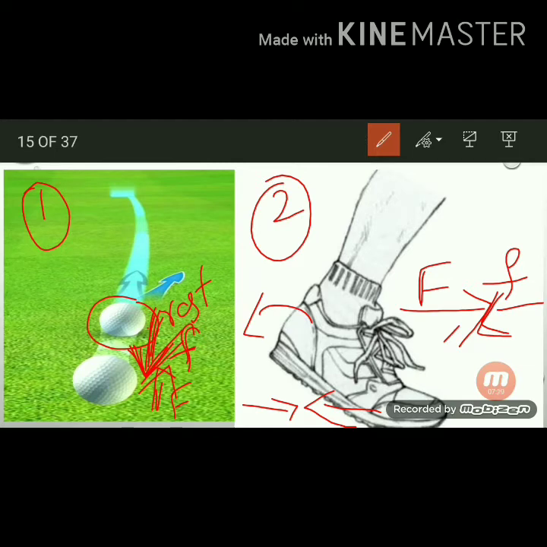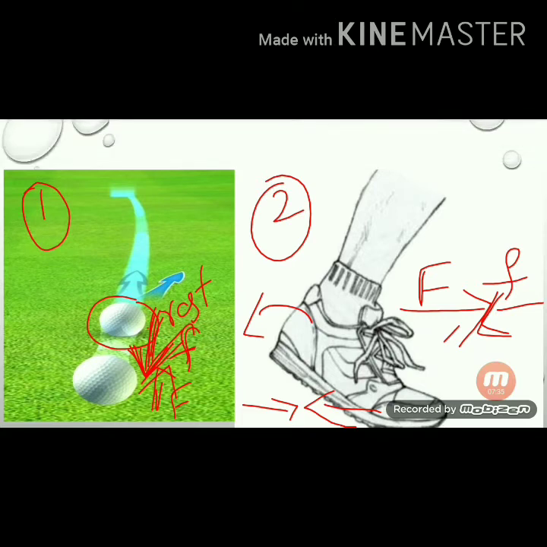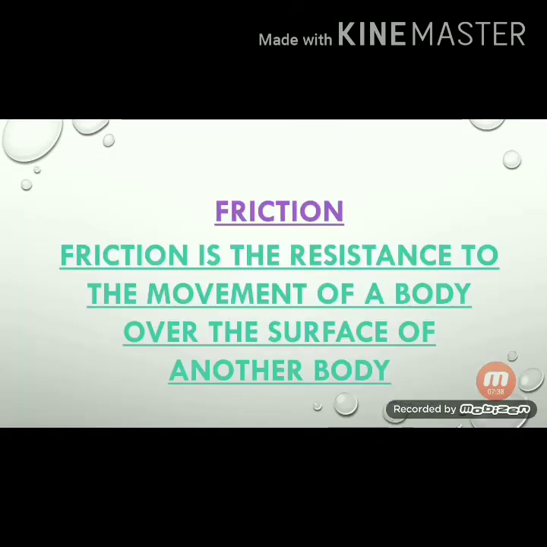In this second case, the friction is supporting the motion. In the first case, the friction is stopping the motion. So friction will support the motion and also oppose the motion. Let us define what is frictional force. Friction is the resistance to the movement of a body over the surface of another body. This is called frictional force.